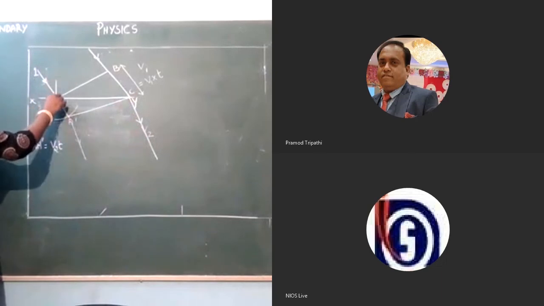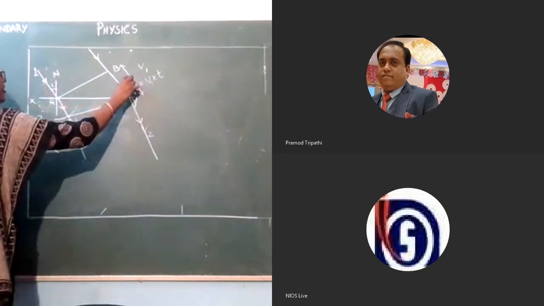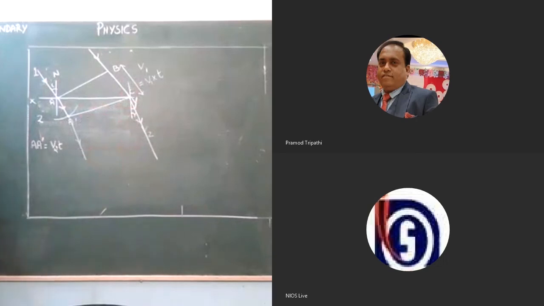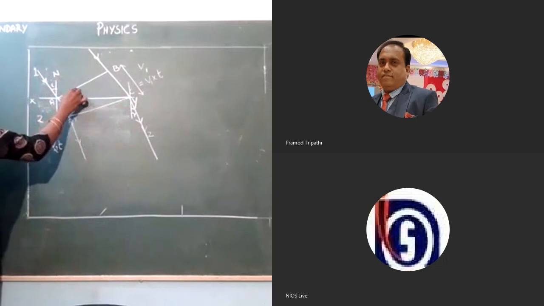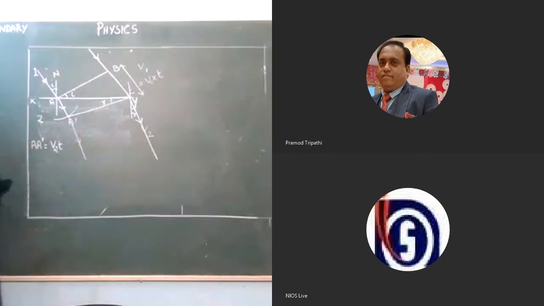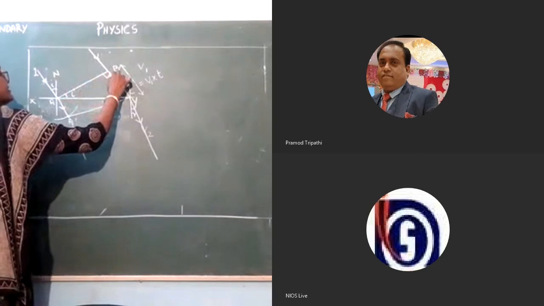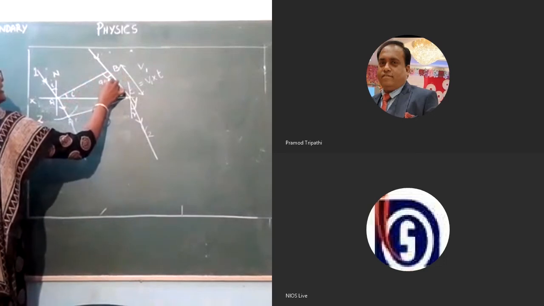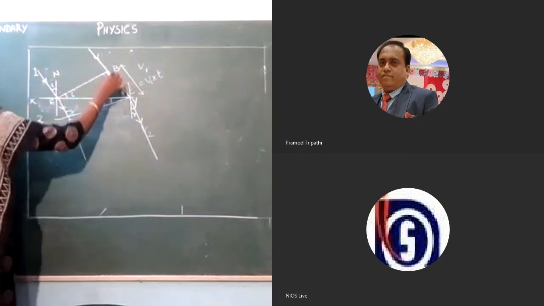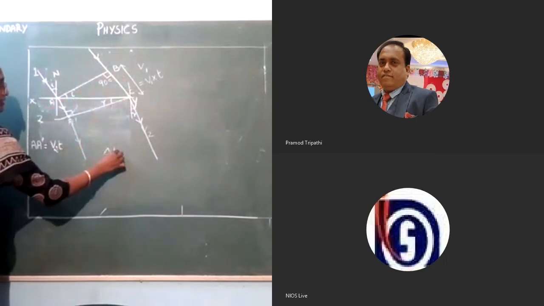Draw the normal to this point N, if this is angle I, and draw normal to this point. This can be angle R. Therefore, if this angle is I, this angle will also be equal to I. If this is R, this will also be equal to R. Now, this angle, as we have already discussed, is 90 degree. This will also be 90 degree, and hence ABC is a right angle triangle.